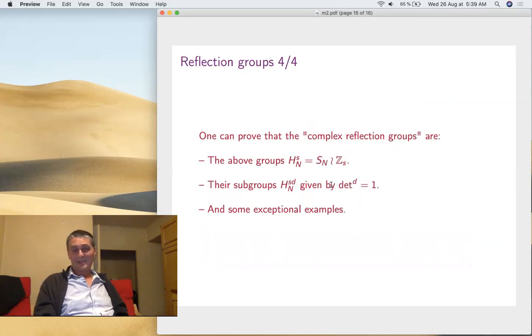And now the big theorem, from the 70s, is that the complex reflection groups are exactly these guys with the parameter added, so you can still impose a condition, that the determinant to a power d is 1. And it stops here. That's all the complex reflection groups. The rest are just some exceptional examples. I think there are 34 of them. That's a theorem by Shephard and Todd from the 70s, under some assumptions on the reflection groups, that they're irreducible, something like that. So very, very interesting things, and that's going to be the things to look at.